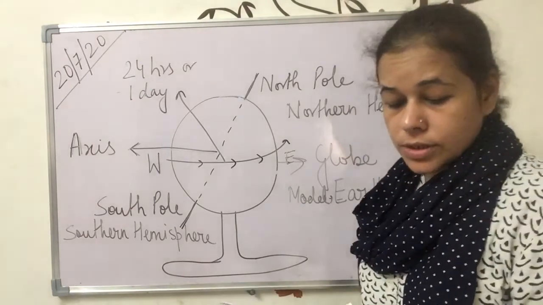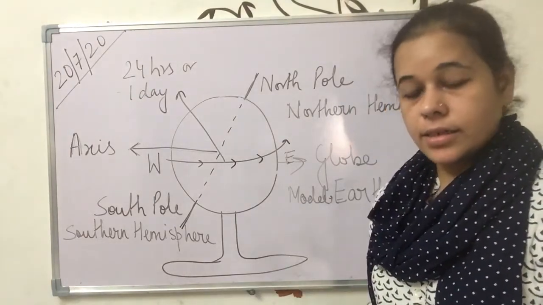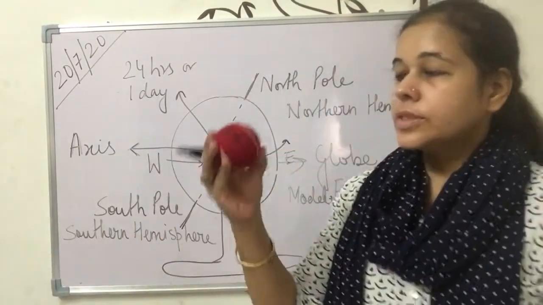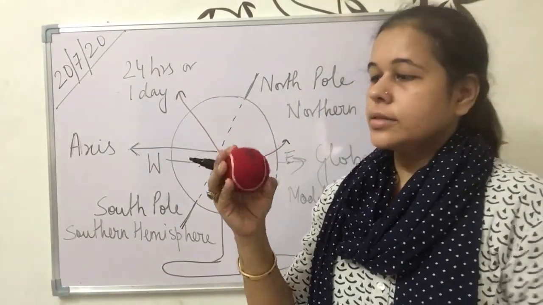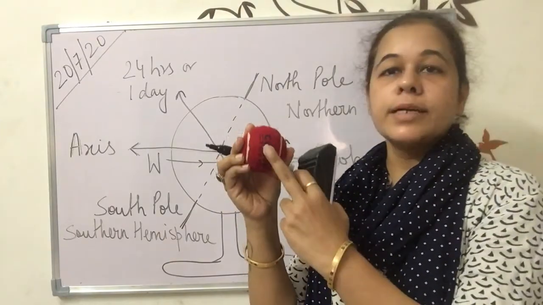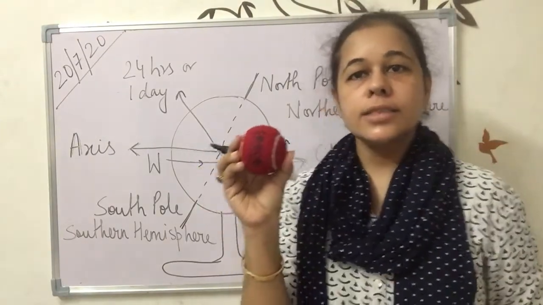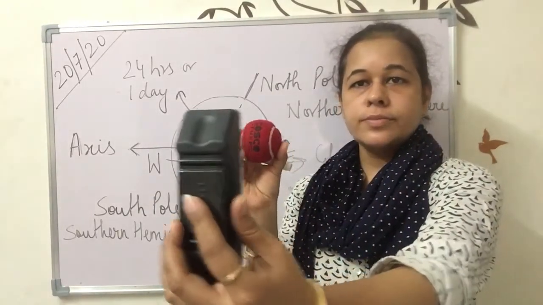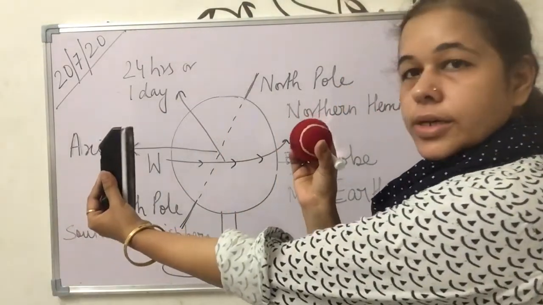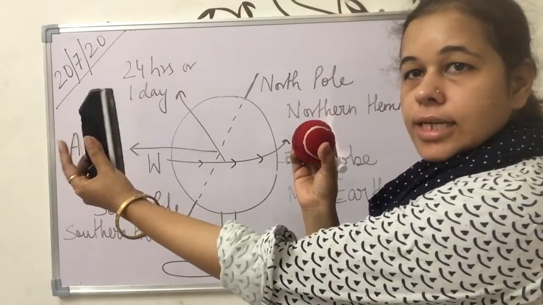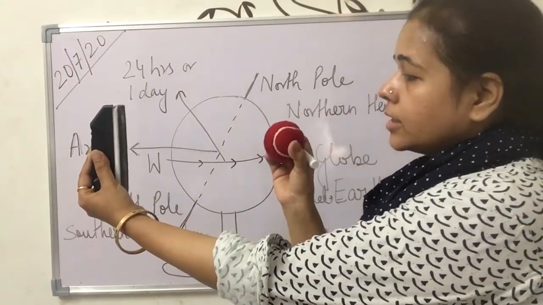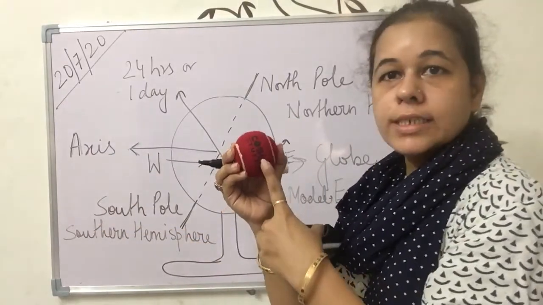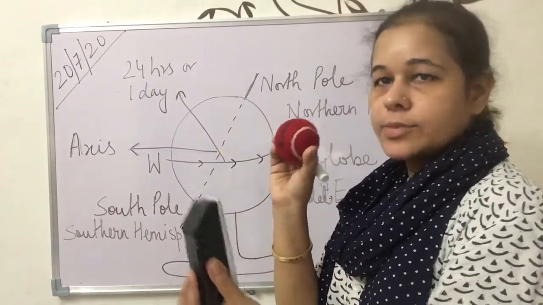The rotation of the earth causes the formation of day and night. Now how is it going to form? Suppose that this is the earth, this part where the writing is. Suppose that the earth is here and the sunlight is falling from here. This is the sun, the duster is the sun, and this is the earth. When the earth is facing the sun, this part where the Cosco part is written, I have a ball only, so I am explaining with that.